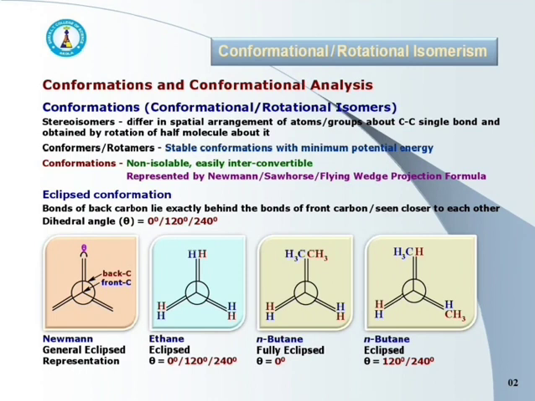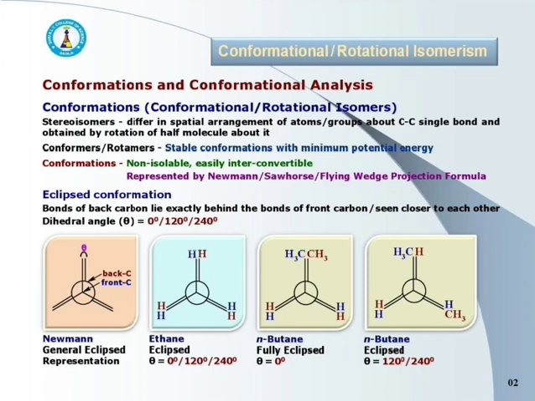Conformations are non-isolable. It means it is not possible to isolate them, or we can say it is not possible to separate them, but they are easily interconvertible. One conformation can be converted to other by rotation of half of the molecule about carbon-carbon single bond.